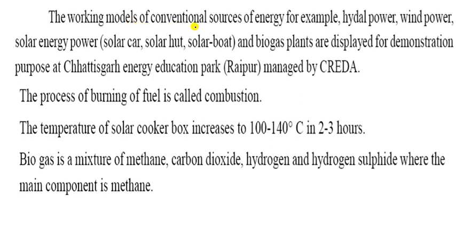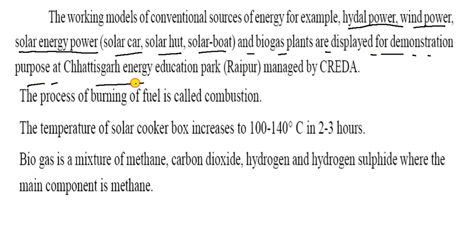The working models of non-conventional sources of energy, for example hydropower, wind power, solar energy power, solar car, solar hut, solar boat and biogas plants, are displayed for demonstration purposes at the Chhattisgarh Energy Education Park, Raipur, managed by CREDA.